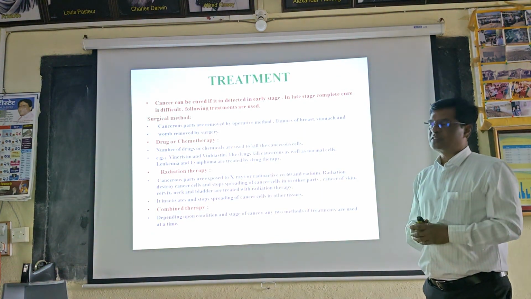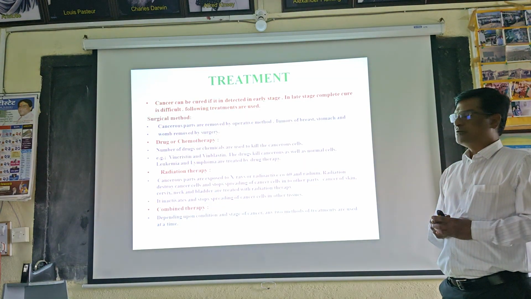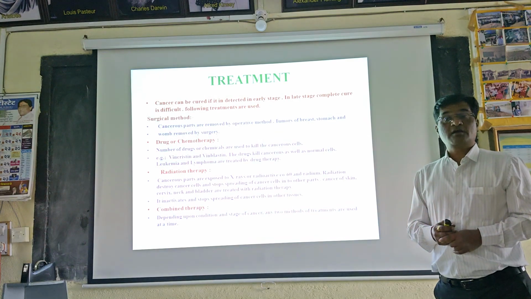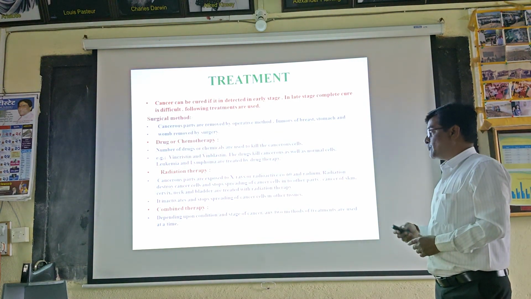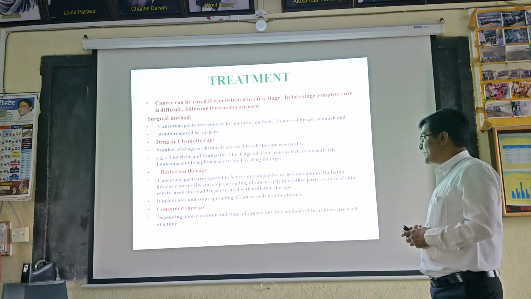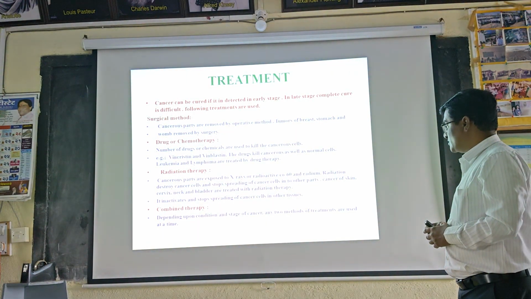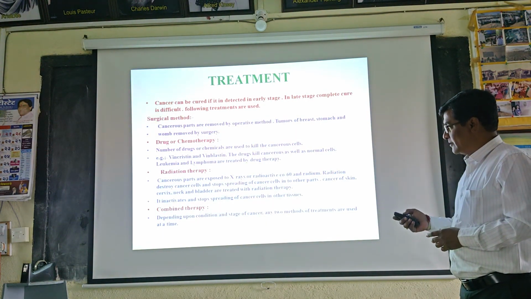And then another method used for the treatment of cancers is known as combined therapy. Depending upon the condition and stage of the cancer, any two methods are used for treatment of the cancer.